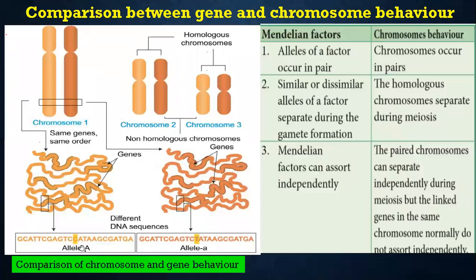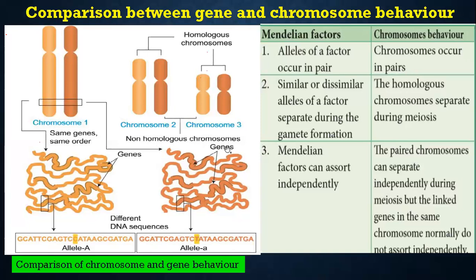So this we can call allele A. Then you see here these are homologous chromosomes, but if you take these two chromosomes, they are called non-homologous chromosomes. These two alone you can call homologous, and these two you can call homologous, and this also homologous. But if you take this and this, this is called non-homologous chromosomes.